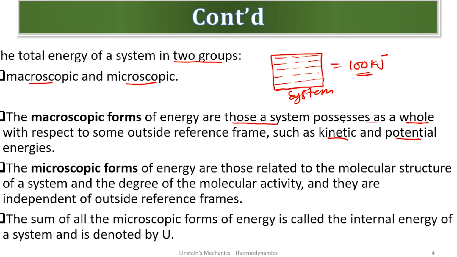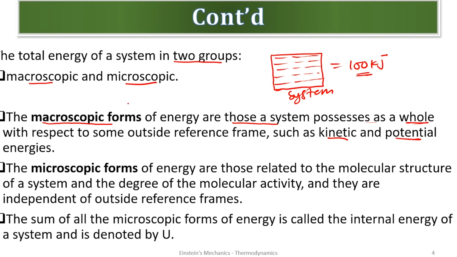I hope you are getting it. The energy possessed as a whole with respect to some outside reference frame. So inside the system, with respect to some outside energies that are acting, maybe potential energy and kinetic energy, when I make analysis of all of them and get my energy, that form of energy is called the macroscopic form. The total energy possessed by the whole system.